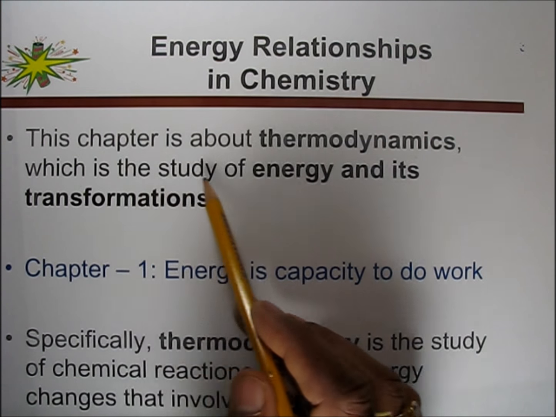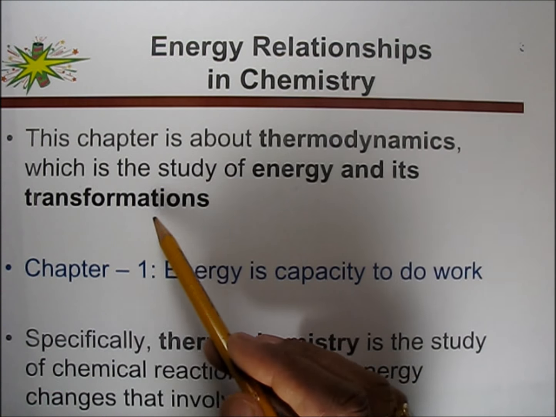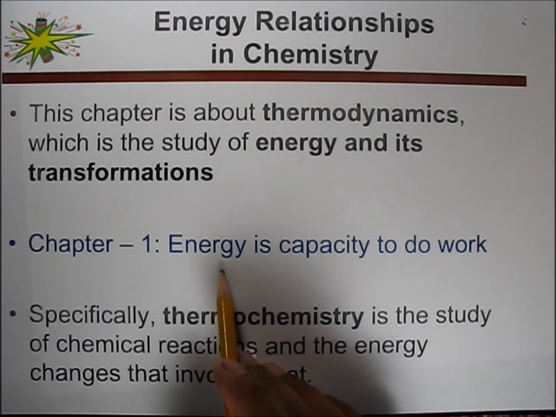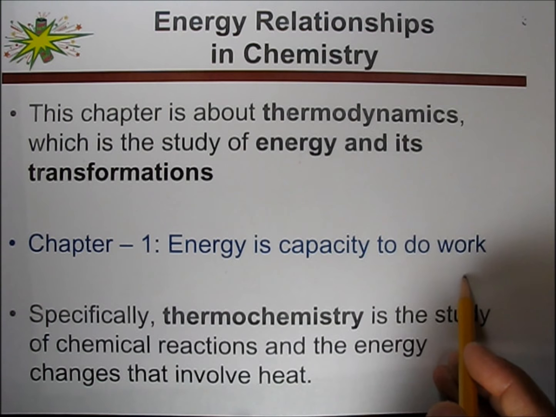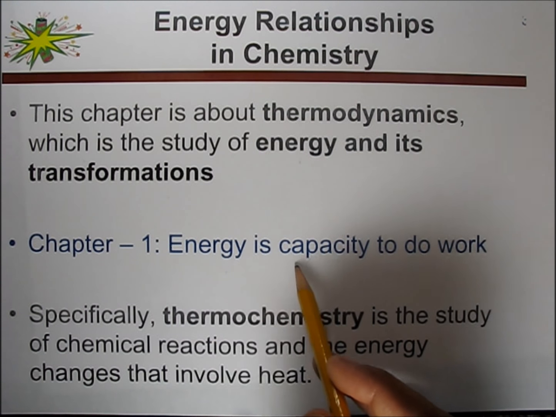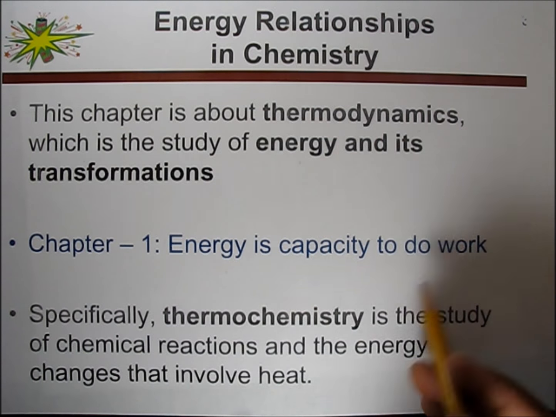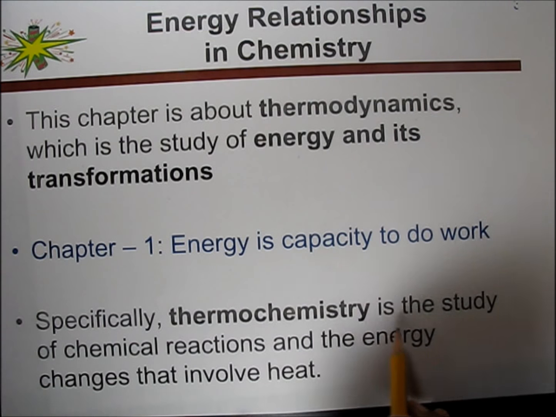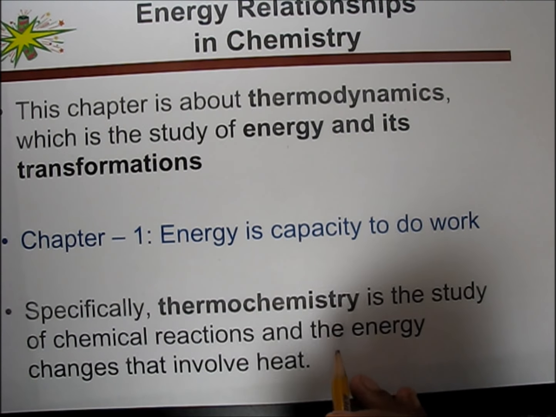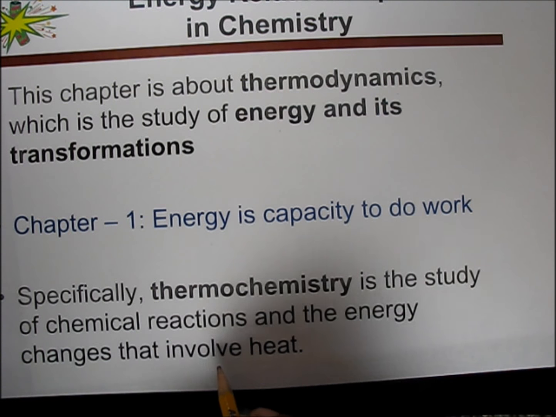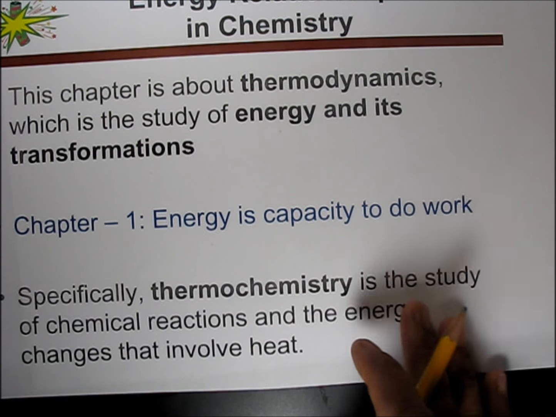Thermodynamics is the study of energy and its transformation. And in chapter 1, energy is the capacity to do work. So this is the technical definition of energy. It means the capacity to do work. And specifically thermochemistry is the study of the chemical reactions and the energy changes that involve heat.